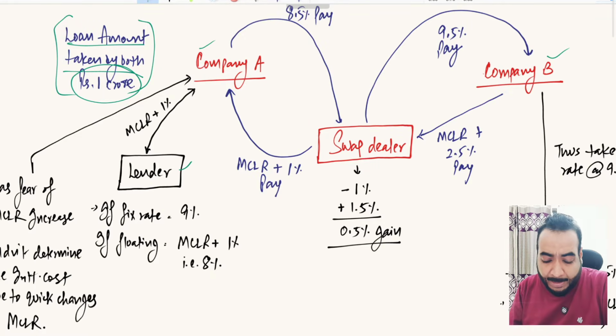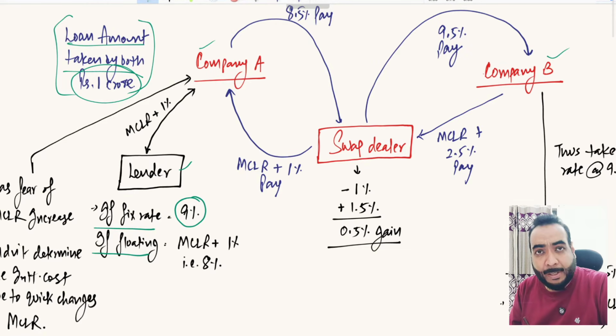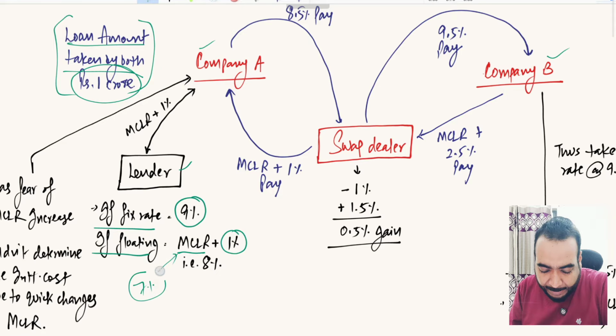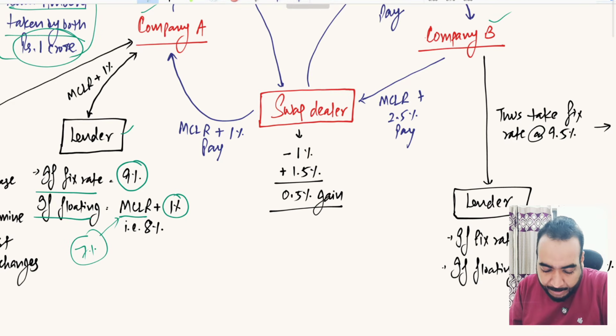The lender, who can be anyone, debenture holders as well, says if you want the loan at fixed rate of interest, I will charge you 9% per annum. If you want floating rate of interest, I will charge you MCLR plus 1% margin, which means if MCLR is 7%, then 8% rate of interest.